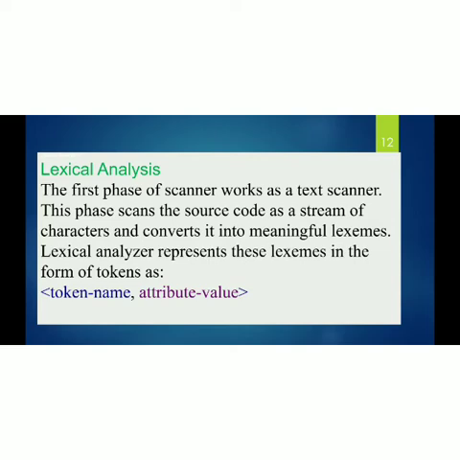So how to define the term token? The smallest individual unit in a program is referred to as a token. Every token must have a name as well as a value. The value is represented as an attribute.